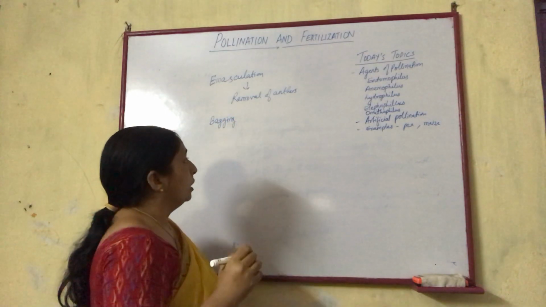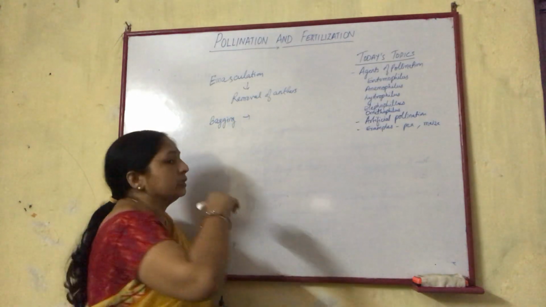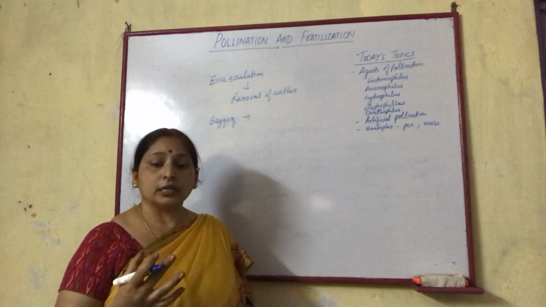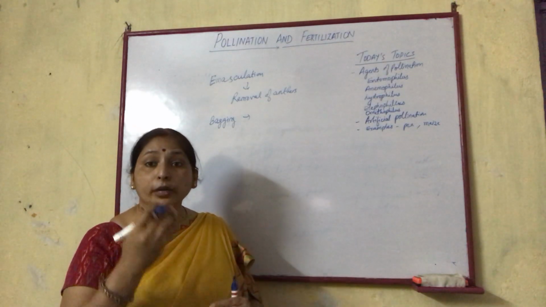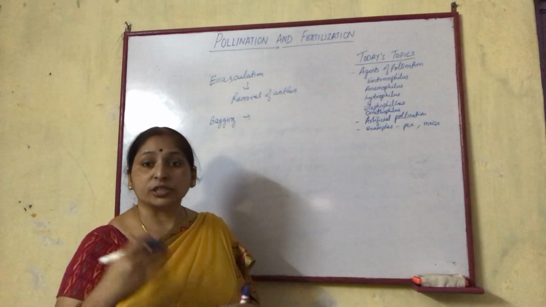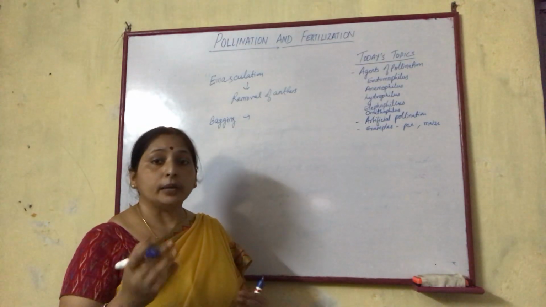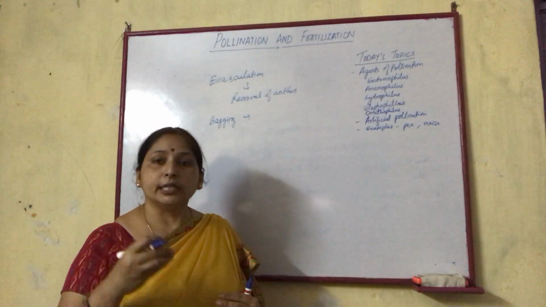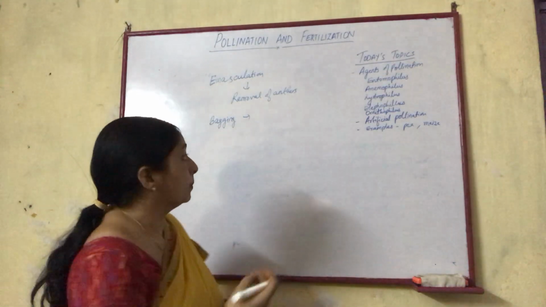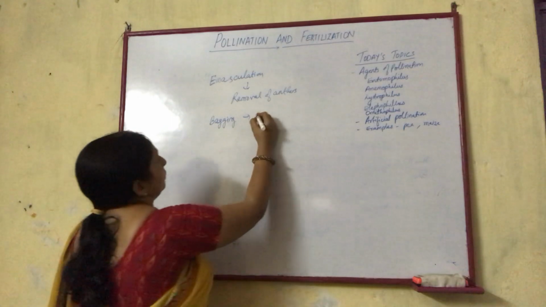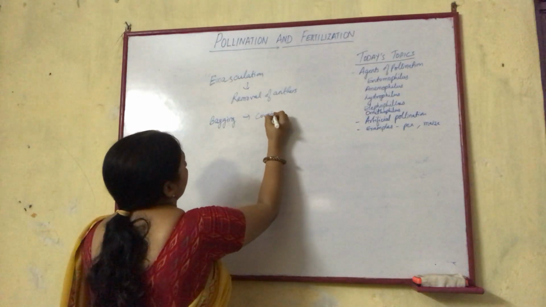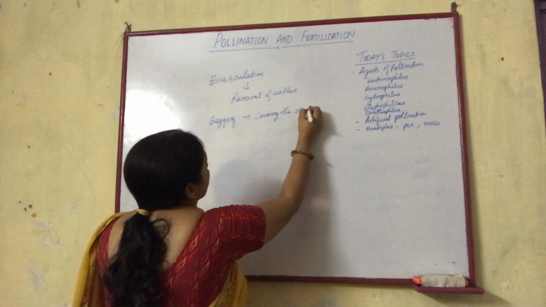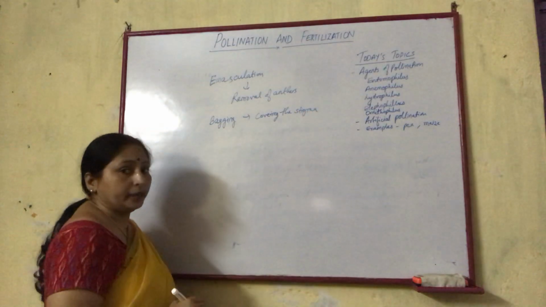Bagging is a technique where the stigma is covered with a cellophane paper or a cellophane bag to avoid natural pollination, and then dusting the stigma with the desired quality pollen grains. So here bagging means covering the stigma.